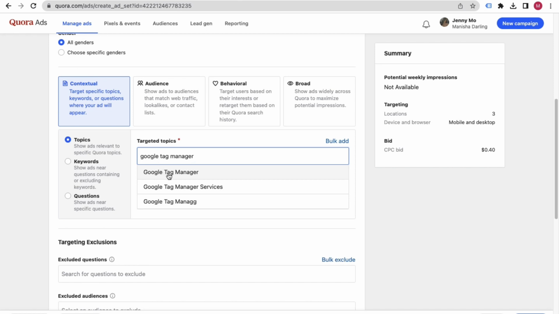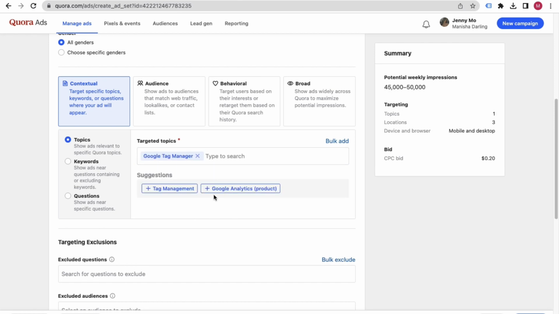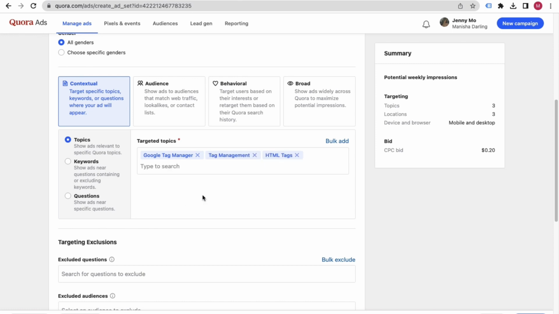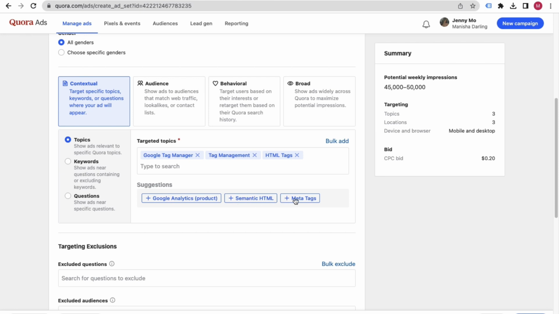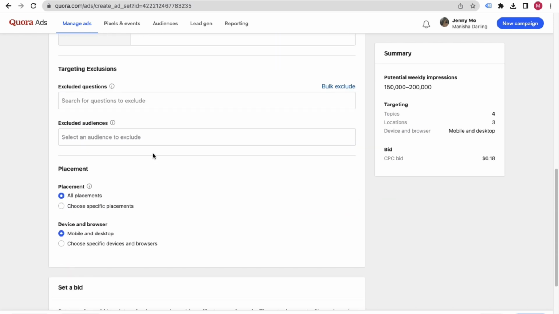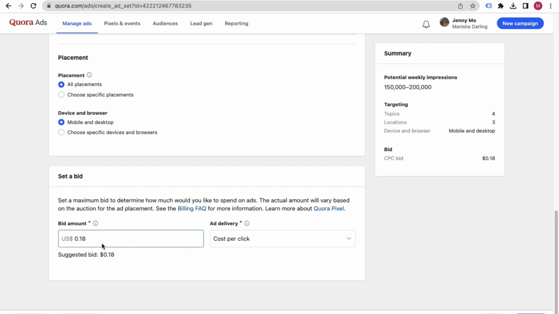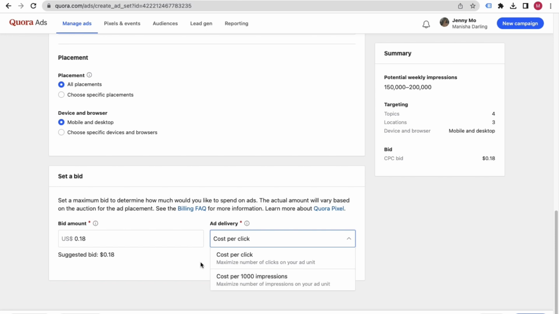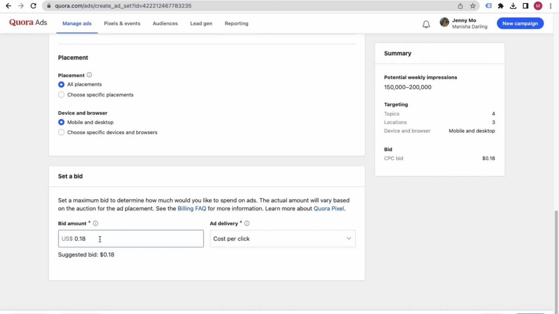Quora will of course give me related tags, so I can select all of them if they are related to my product. Then you do not have to do anything else. It will also show you cost per click and cost per impression. We will not teach what that is in this free course because it requires a lot of time, but you can always go with cost per click. Then just click on this continue button.